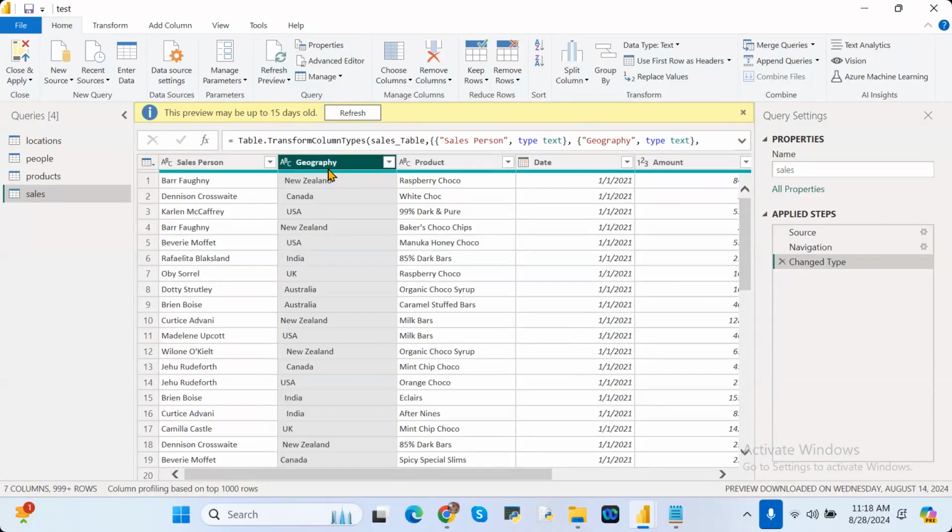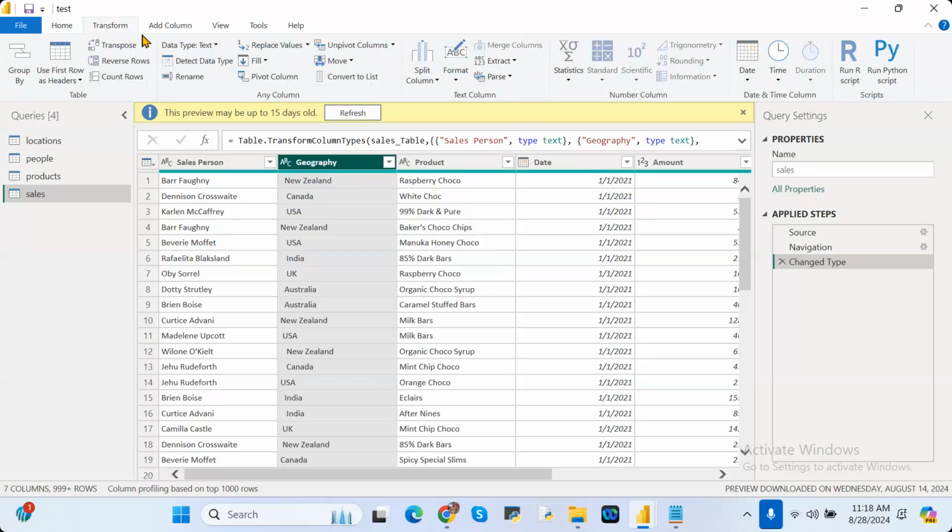Okay, we have an option called trim. Trim means removing the spaces. In other applications, trim is the option to remove them. Here also it is the same. That option is available in transform data. So when you go to the transform tab, then format, just click on the trim option.